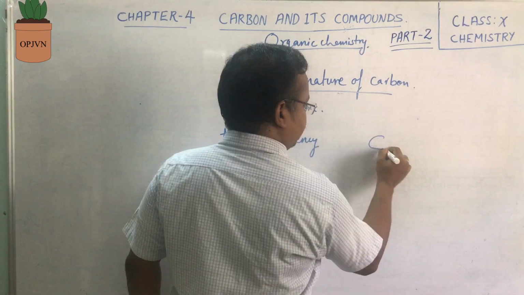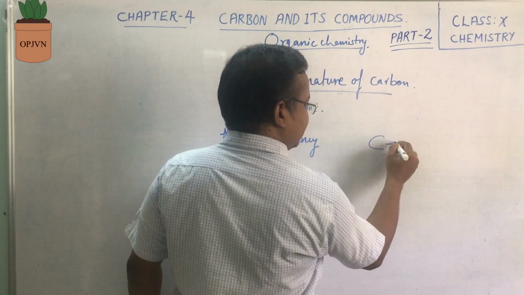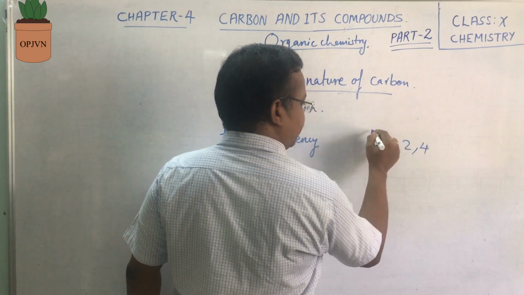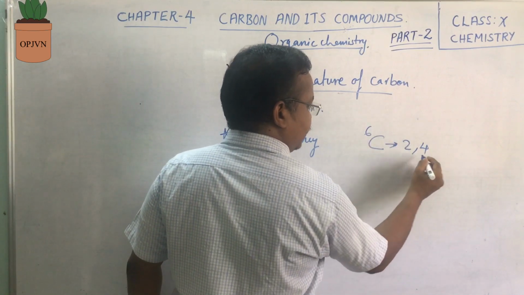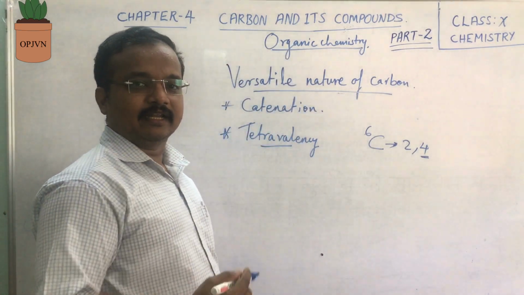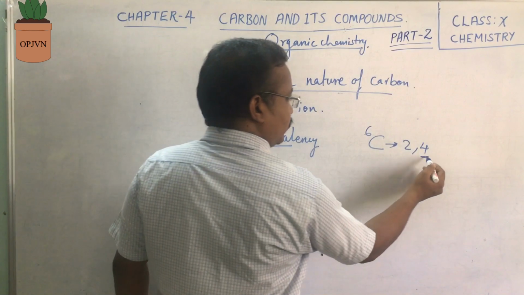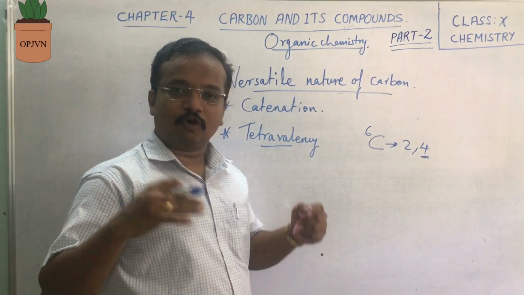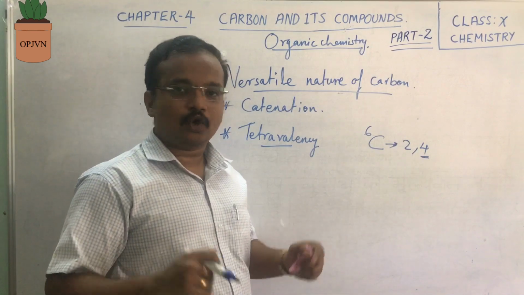Children, you know, carbon has an electronic configuration of 2,4. Its atomic number is 6. Correct? Now, these 4 electrons in the valence shell, as we studied in the last class also, mean that carbon needs 4 more electrons to complete its octet.